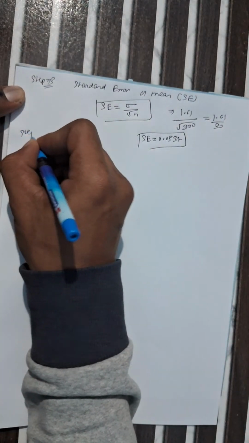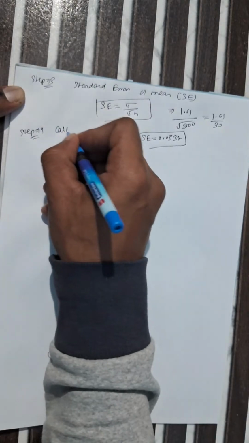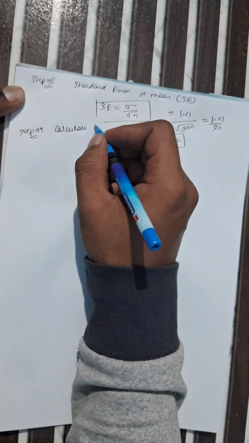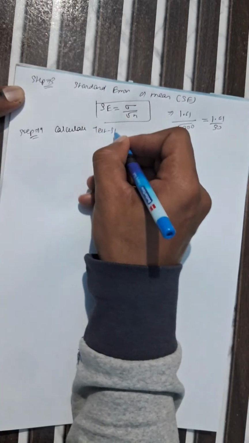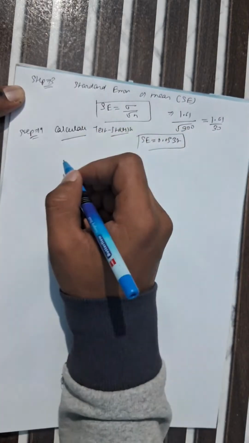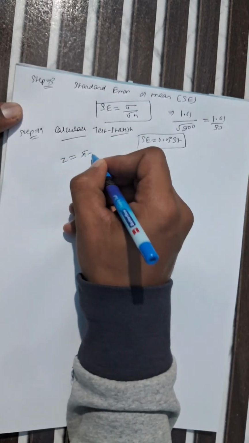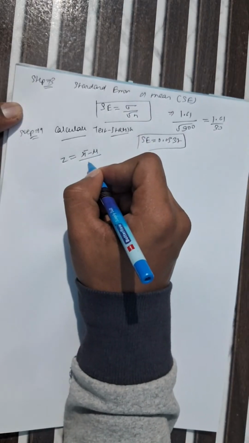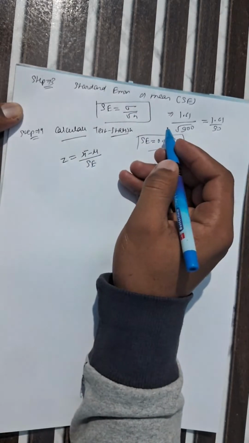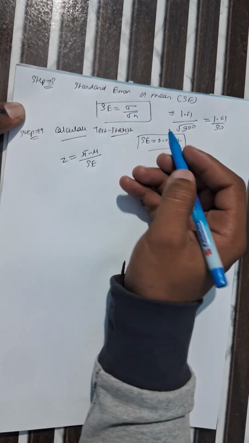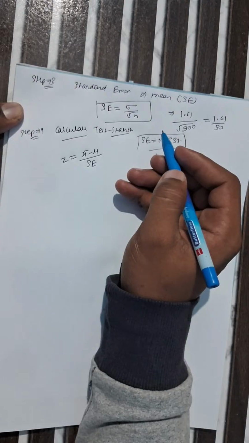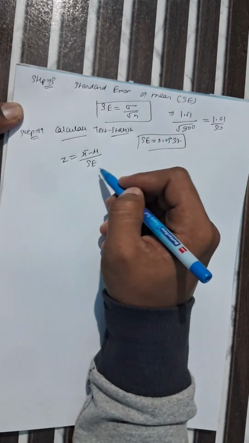Now we have to calculate the test statistic. So our step 4 is to calculate the test statistic. The formula is z equals x bar minus mu divided by SE, where SE is our standard error. It measures how far the sample mean is from the population mean in SE units, meaning standard error units.